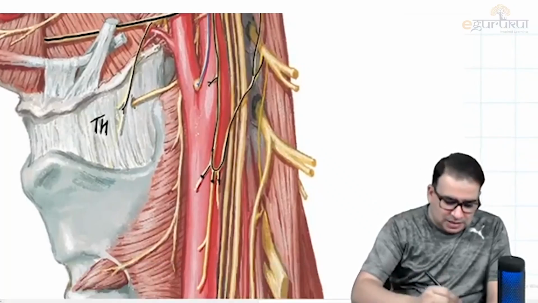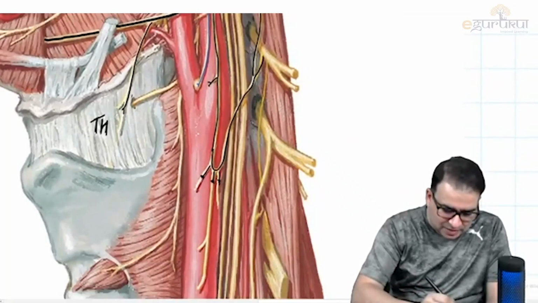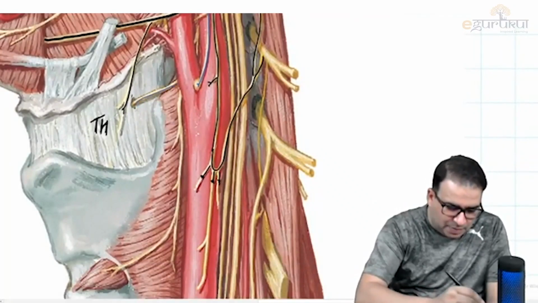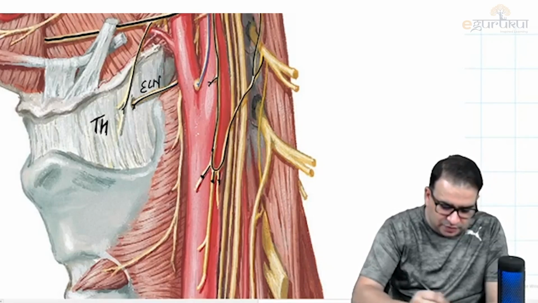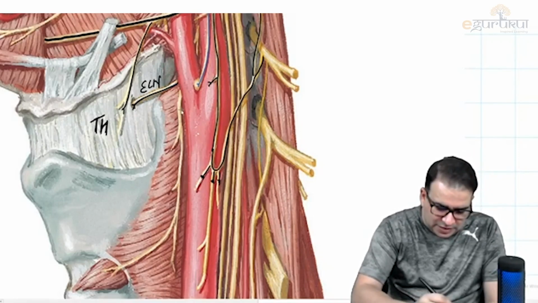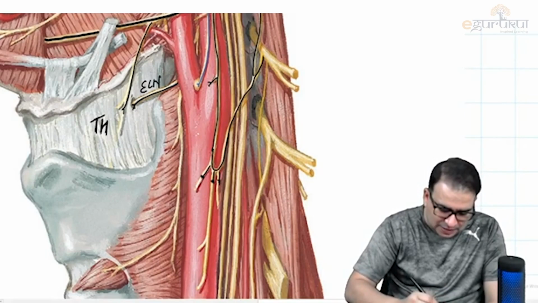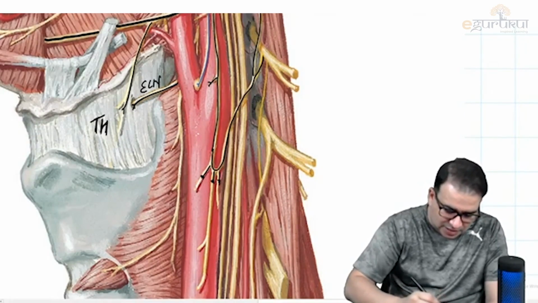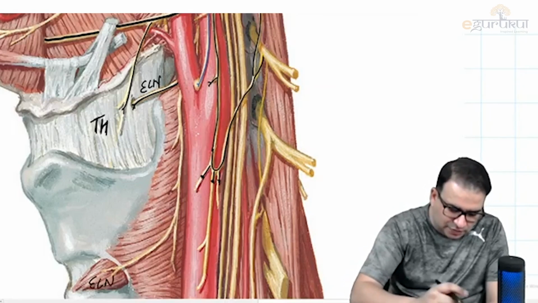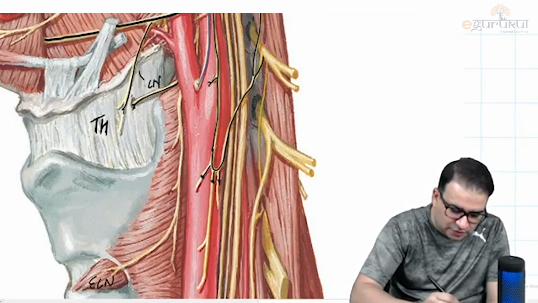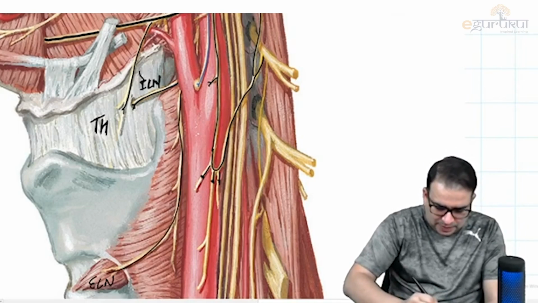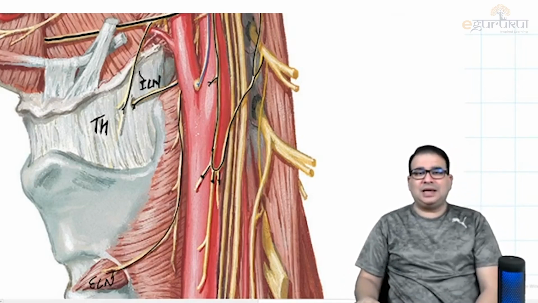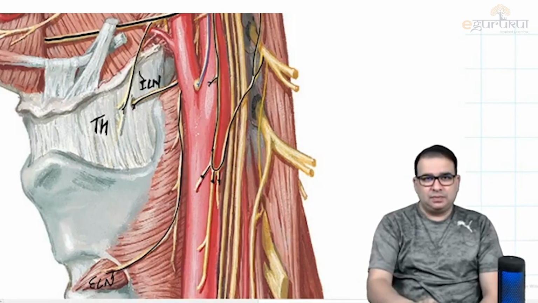Look at this, guys. This is a branch of the vagus nerve we said will pierce the thyrohyoid membrane. That branch which pierces the membrane, sorry, this is the external laryngeal nerve. I'm sorry. The one which was going inside is the internal laryngeal nerve. It is going inside to supply the mucosa of the larynx. And the one branch which is coming down here and supplying the cricothyroid, that is the external laryngeal nerve.